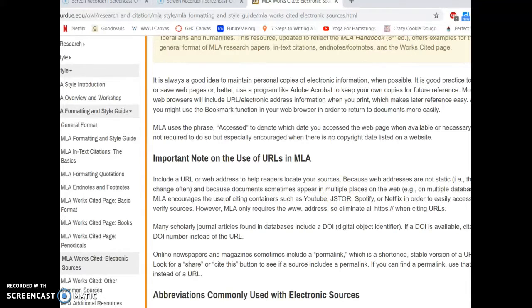You may have also noticed that there are 3 or 4 QR codes in the classroom over by the door, kind of next to Yoda. Those QR codes will take you to the specific MLA style guides in Purdue OWL for the different types of sources that you may need to cite, including a text source, an electronic source, or perhaps an interview also.